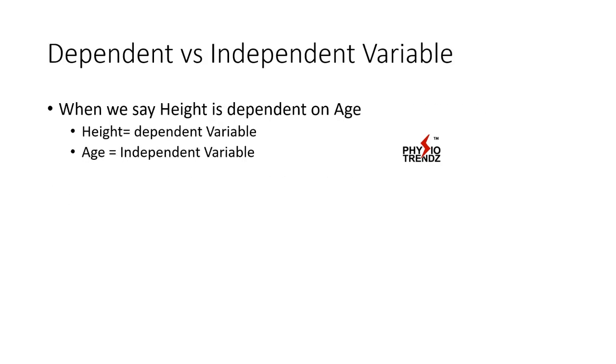Dependent versus independent variable. When we say that height is dependent on age, we can say that height is the dependent variable and age is the independent variable. Again, I can give you one more example. Let's say that height is dependent on age and sex of a person. Again, in this, height will remain the dependent variable and age and gender or sex of a person are going to be independent variables.